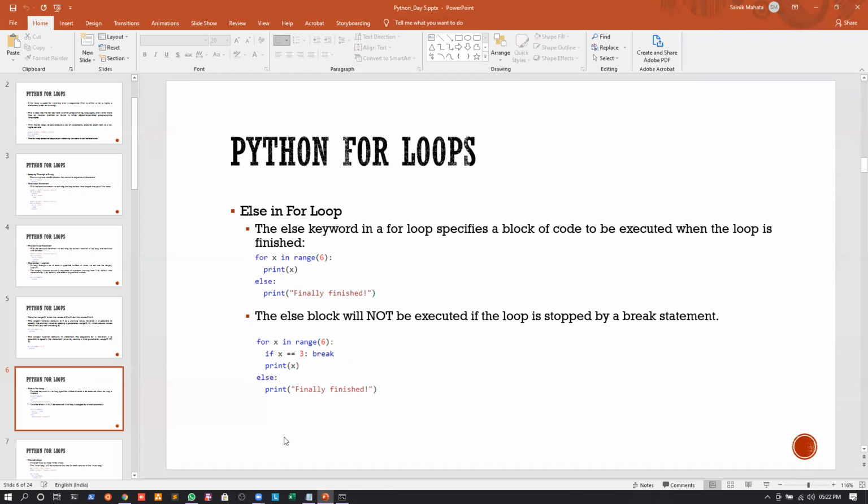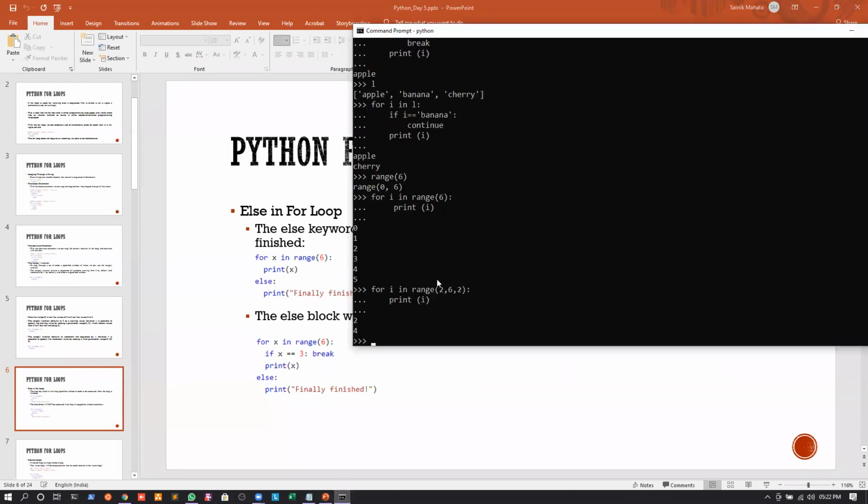So if I write a for loop like this, for I in range, and I can write 6. Which means I will start from 0 and I will go till 6, which means I will not include 6, I will go to 5, right? Now whenever the value of I becomes 6, the loop will not be executed anymore. Whenever the loop is not executed, again we can see it as a condition, so whenever the loop condition ends, what else can we do? We can go to the else statement, go inside its scope, and whatever statement is there inside the else statement, we can just execute that.